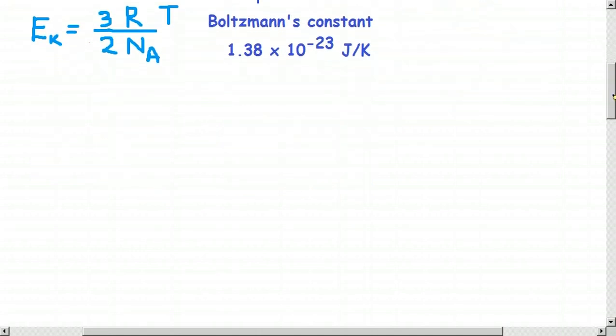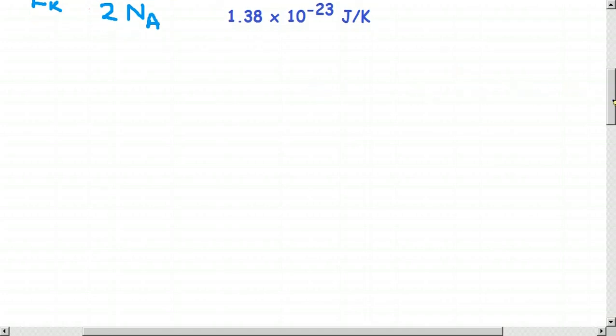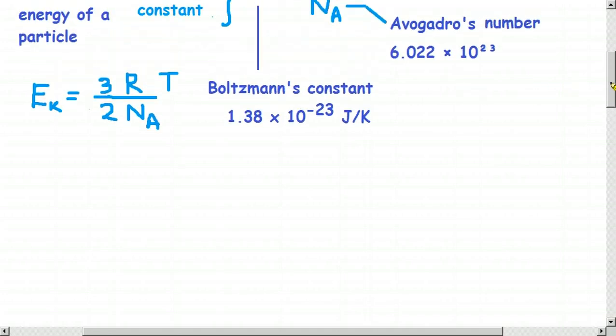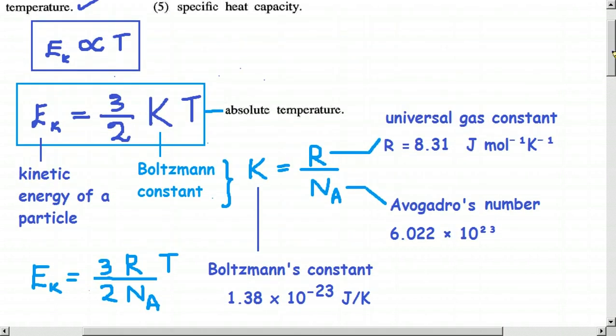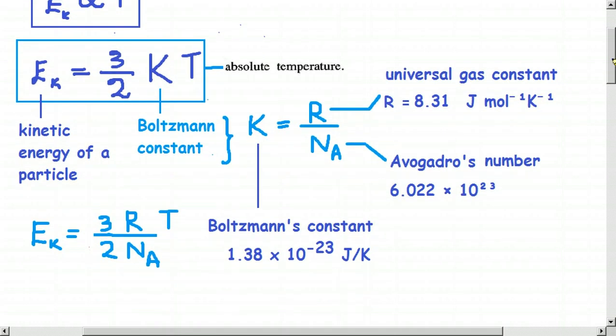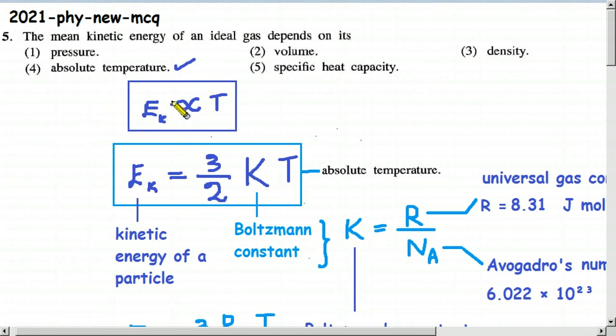So let us try to derive that equation. It is very simple, and then you will understand something just by keeping these equations in your mind. So what is this question? What they ask is the kinetic energy of an ideal gas. We know kinetic energy.